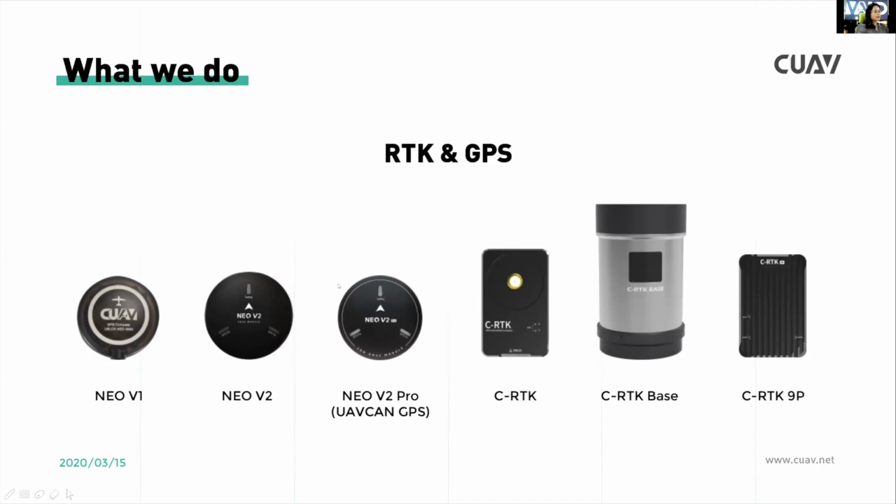The difference between NEO V2 and NEO V2 Plus is that NEO V2 uses the UAV CAN GPS. For the C-RTK and C-RTK base, we use M8P. And for C-RTK 9P, we integrate the high performance F9P.